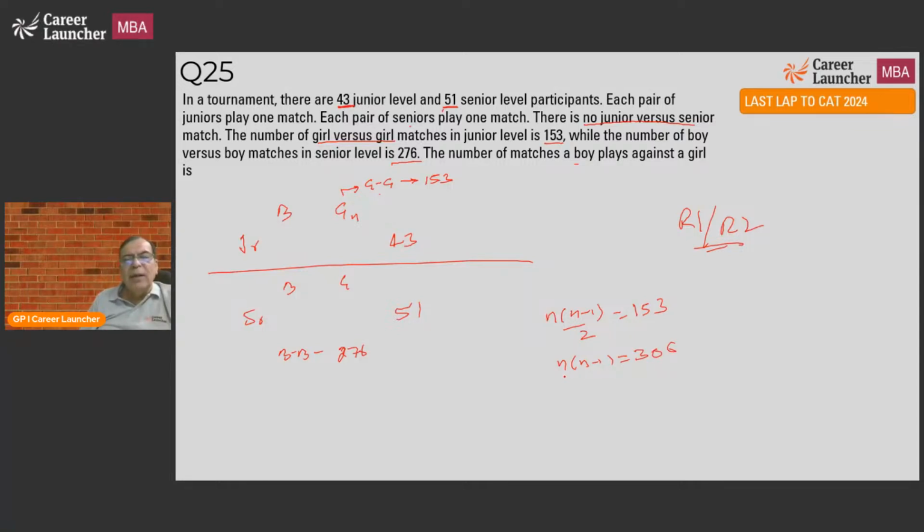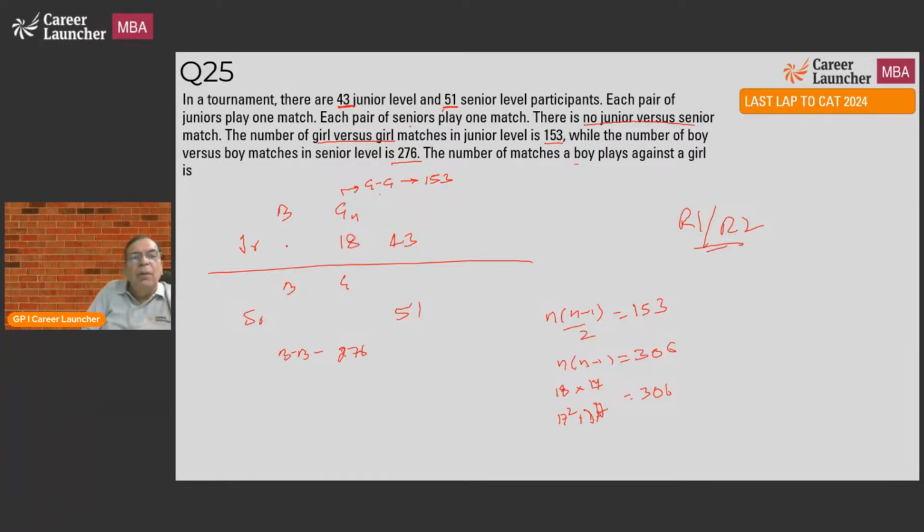Now do a hit and trial. 15 into 16 is 240. 16 into 17, no, 17 into 18. What is 17 into 18? It is 17 square plus 17, which is equal to 306. So n is equal to 18. That means the number of girls is 18.